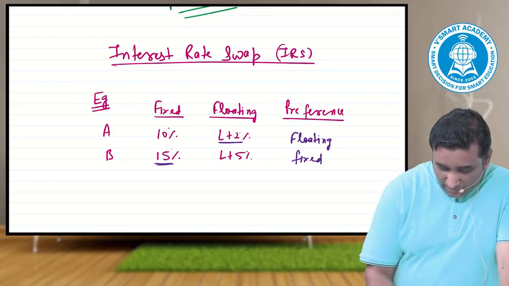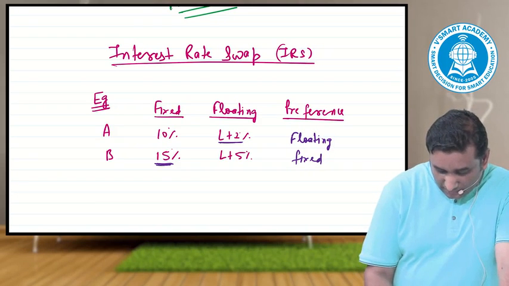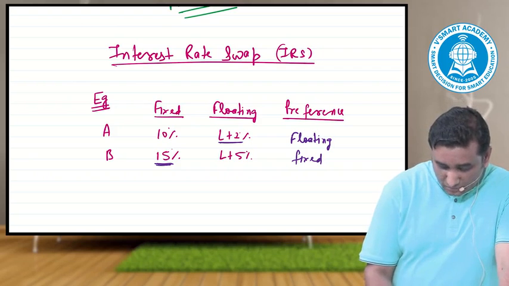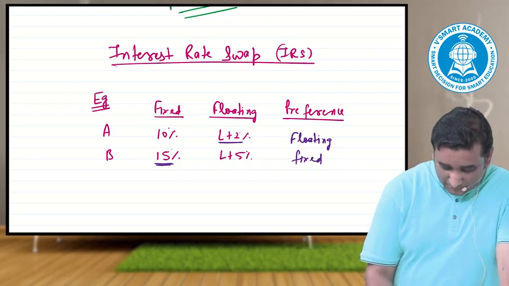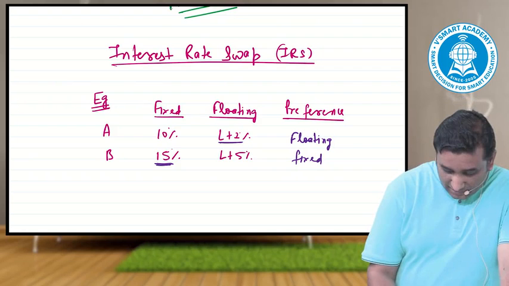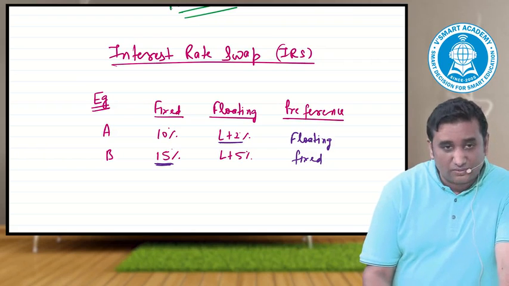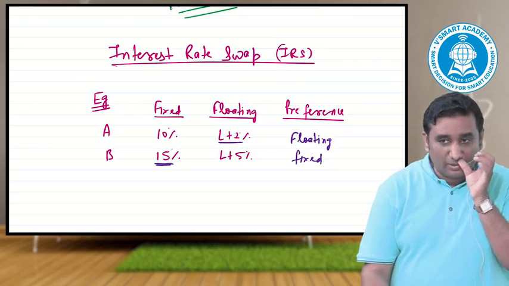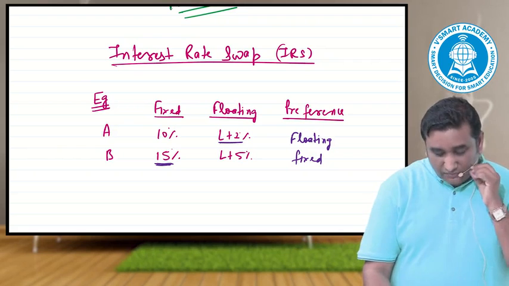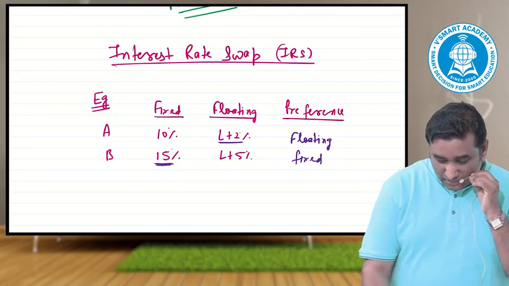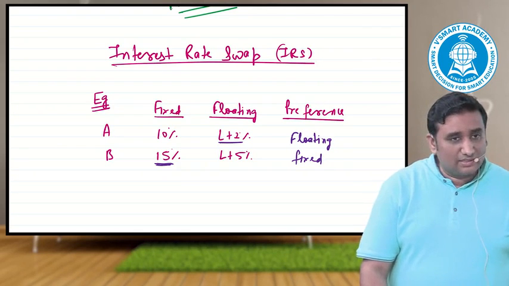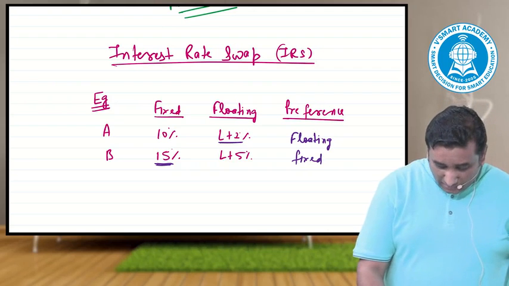For example, if they go on their own to the bank, they will get the loan at L plus 2. L plus 2 is LIBOR plus 2%, and this is fixed at 15%. The rate quoted by the bank to A is a 10% fixed, and floating he'll get a loan at L, whatever the LIBOR is. B will get a loan at 15%, and floating he will get a loan at L plus 5. That's the rate quoted by the bank to party B.